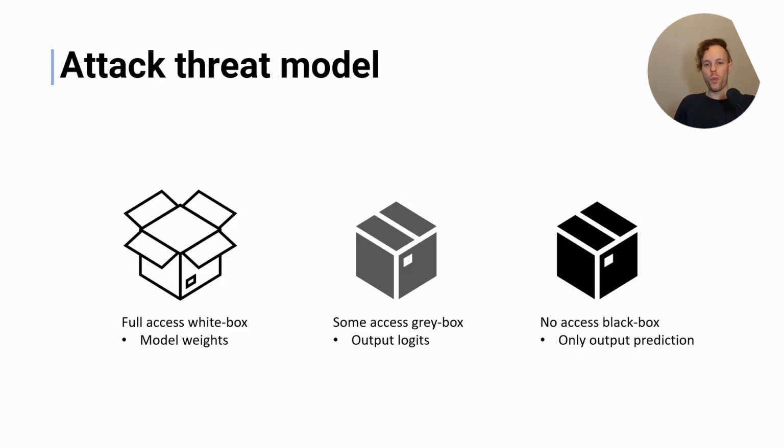There are multiple ways to define a threat model for language attacks. In our particular work, we focus on a grey box scenario where we assume that the attacker has access to the output logits, but does not have access to things like the model weights or the input embedding space, and hence can only carry out attacks at the token level by performing word substitutions.